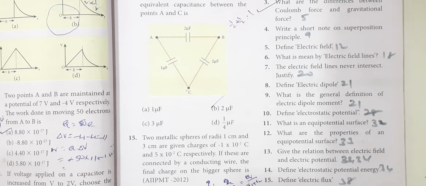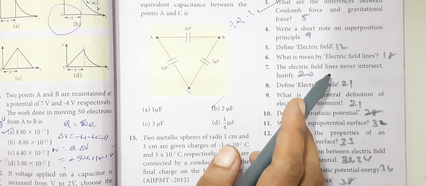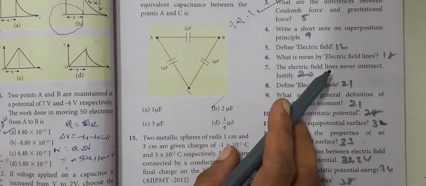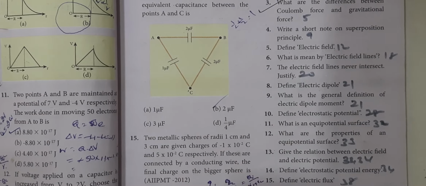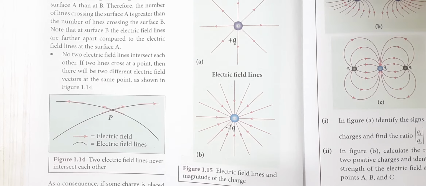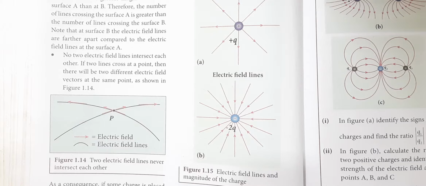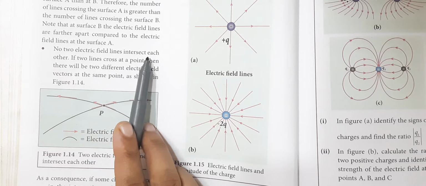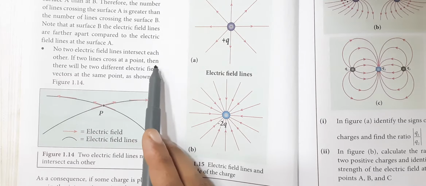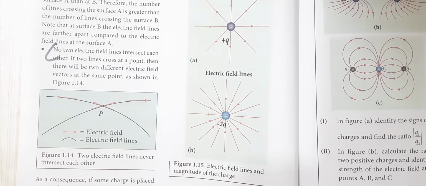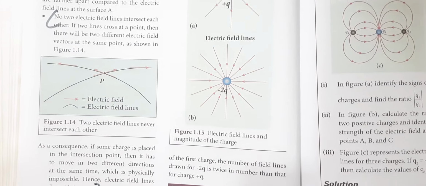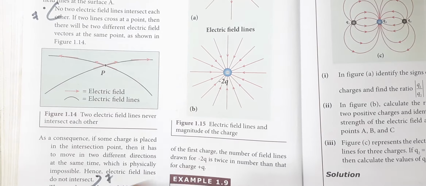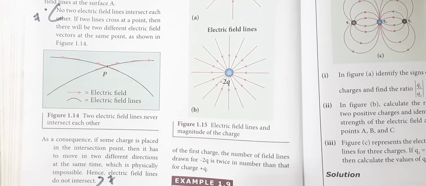The next question is, the electric field lines never intersect. Justify. This is in page number 20. So in page number 20, under the heading of electric field lines, before the last point, no two electric field lines intersect with each other. If two lines are crossed at a point, from here to here, till this point ends. So this is the answer for 7th question. Okay, this is also a frequently asked question.